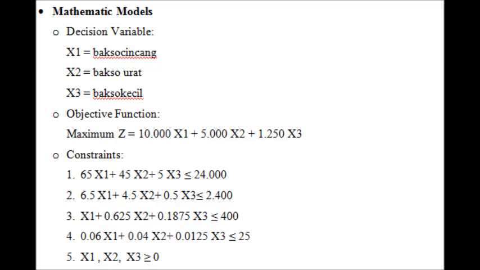And the third constraint is x1 plus 0.625 x2 plus 0.1875 x3 less than or equal to 400. And for the fourth constraint, there is 0.06 x1 plus 0.04 x2 plus 0.0125 x3 less than or equal to 25, and x1, x2, and x3 more than or equal to 0.